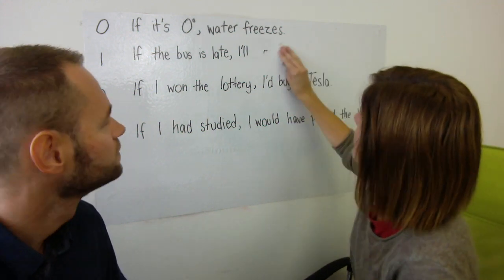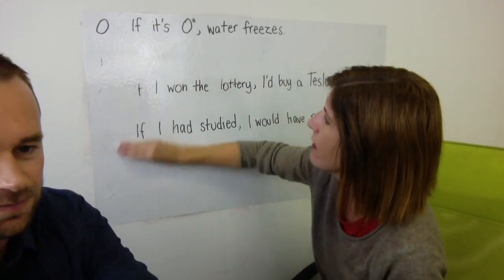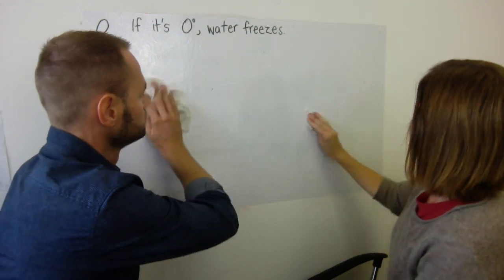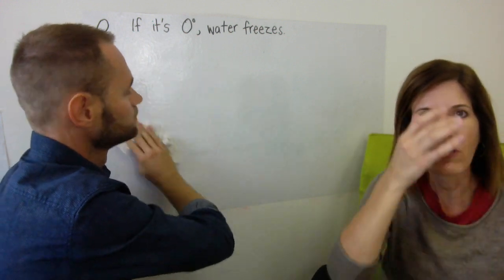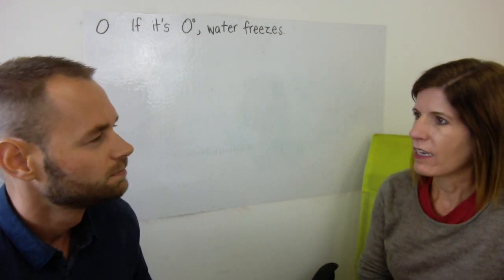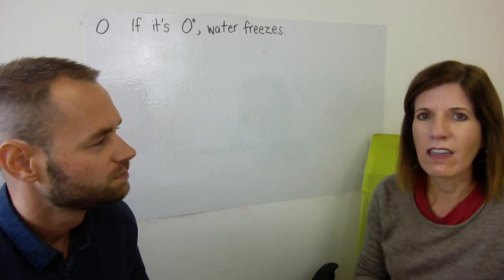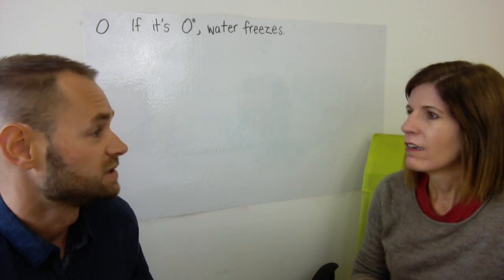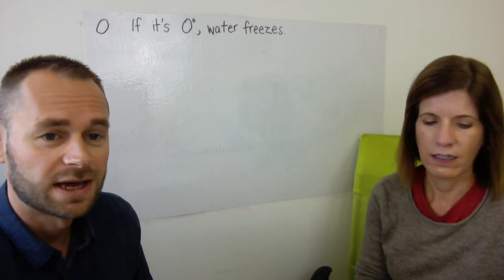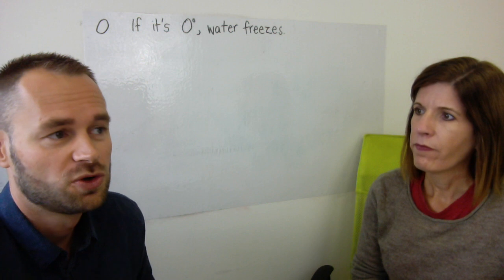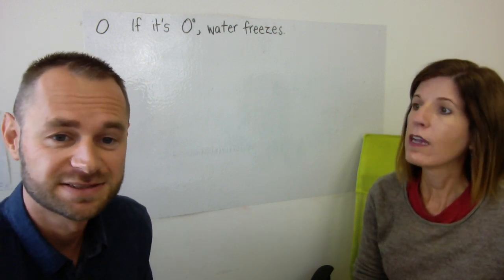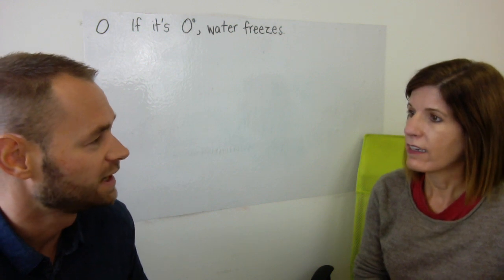So why don't we make a little bit of space here? We'll come back to these guys later. Okay. Good. And let's talk a little bit about the form. Now, we said that the zero conditional is for truth. So truth of nature is one thing to think about. So if it rains a lot, it floods. Absolutely. Happens all the time, doesn't it? Yeah. Another one could be that if we boil water, it evaporates. That's a good one.